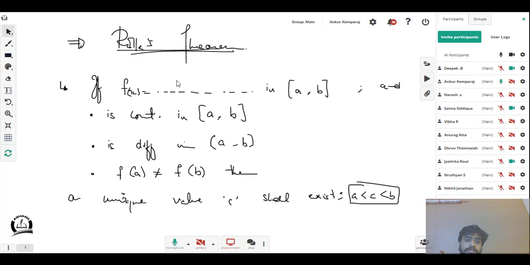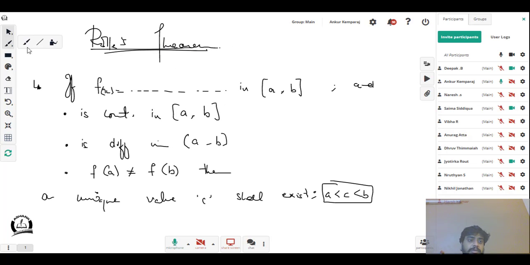Observe, the statement is almost quite similar. If I were to have a function f of x in an interval a comma b, and this function is continuous in the closed interval a comma b, and it is differentiable in the open interval a comma b, and f of a is equal to f of b. It's only the third condition that is different.